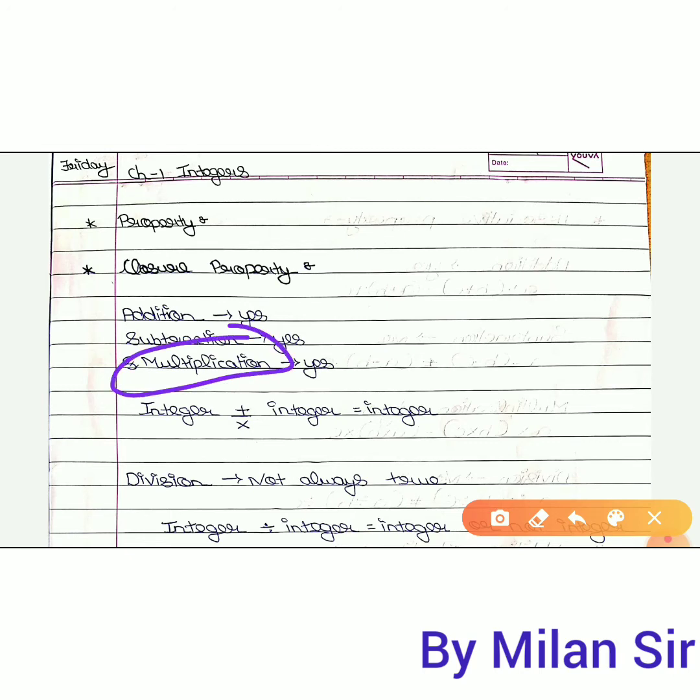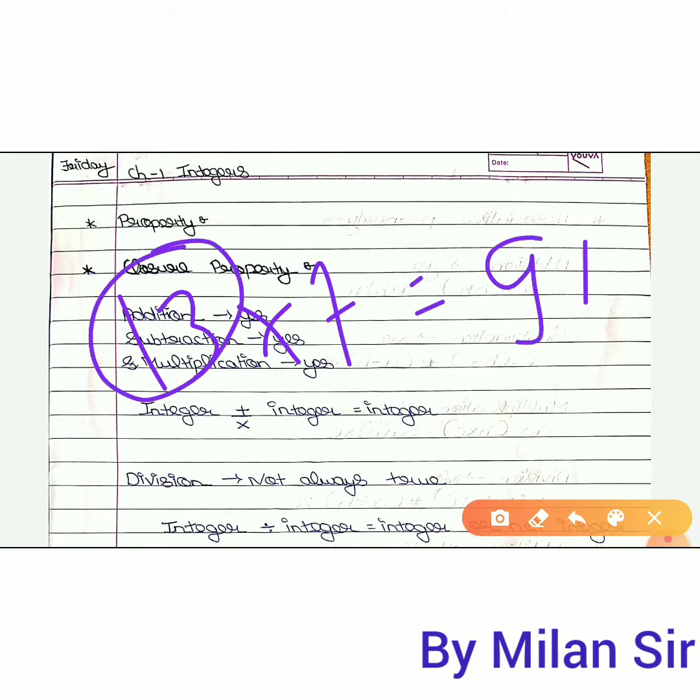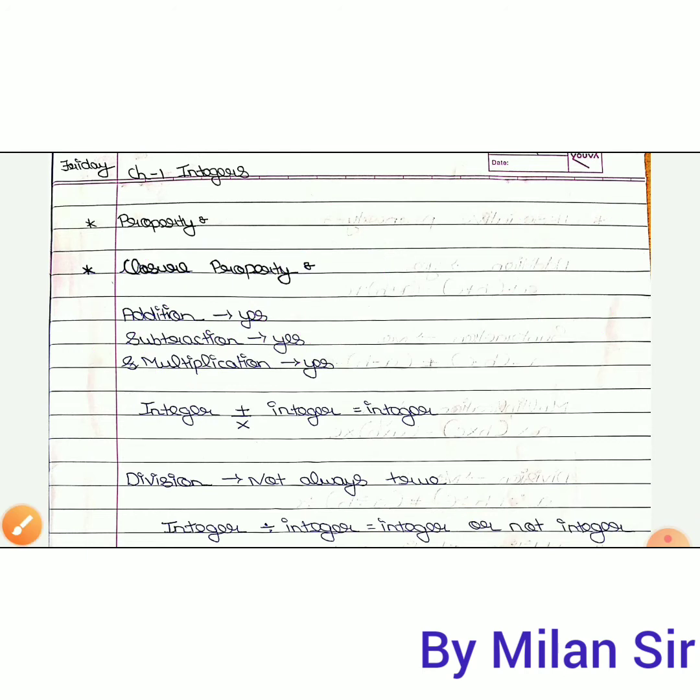If you multiply two integer numbers, you always get the answer as an integer number. Let's suppose 13 multiplied by 7 is 91. These two are integer numbers, and your answer is also an integer number. So you can say that multiplication is closed under the integer numbers. So in multiplication we can apply the closure property.